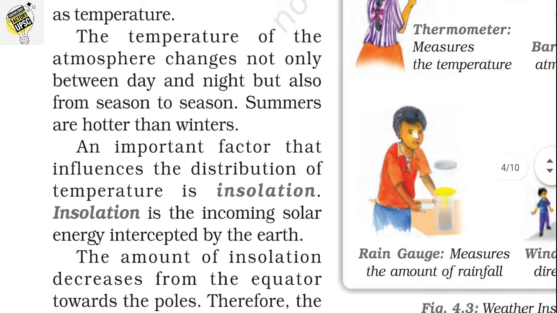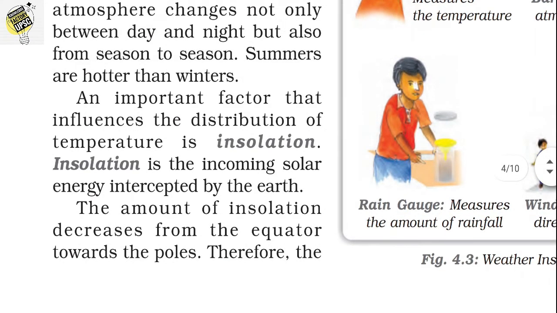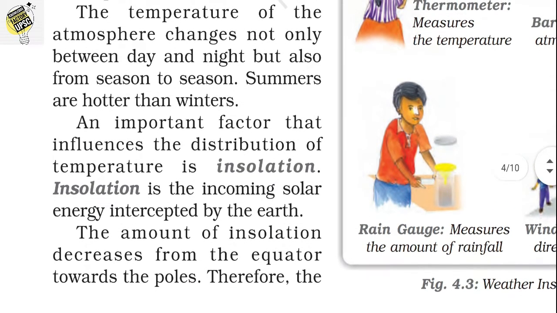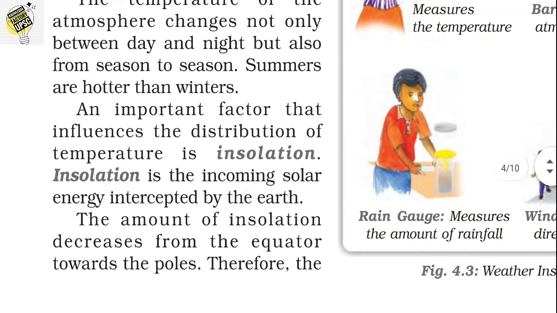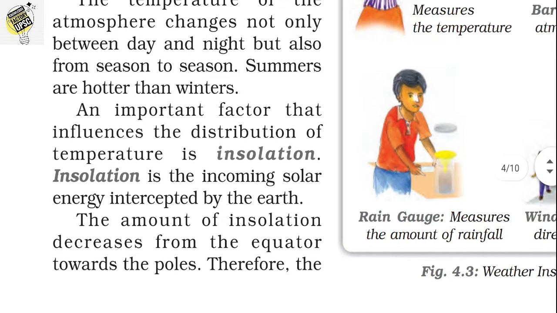An important factor that influences the distribution of temperature is insolation. So here we are going to discuss what insolation is. Insolation is the incoming solar energy intercepted by the earth.